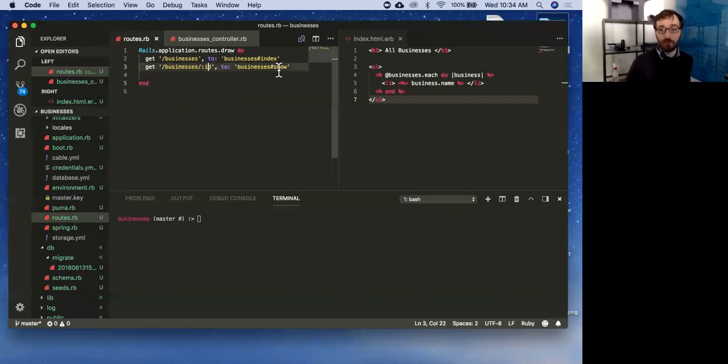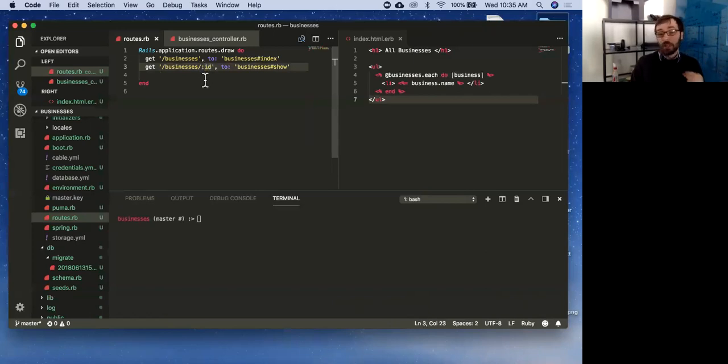So let's take a look at this one now, real quick. Now I'm going to make a get to slash businesses, and I'm adding this extra part here. What is this ID? That's going to reference the key, the primary key, or the ID of each business. So it's a reference to what business I want, and I'm able to get those by accessing the ID, which is put in there for me by Active Record, or by Postgres. When I have this colon, what does this mean, with this colon ID?